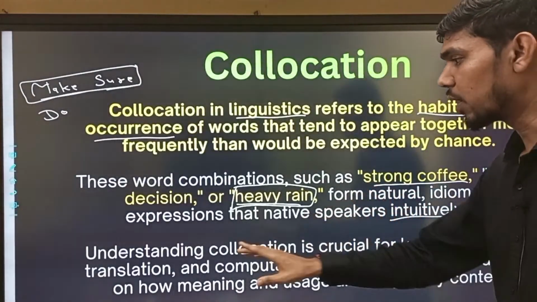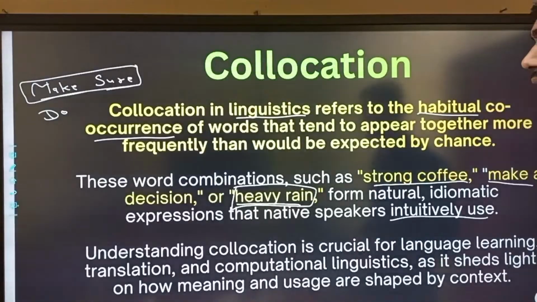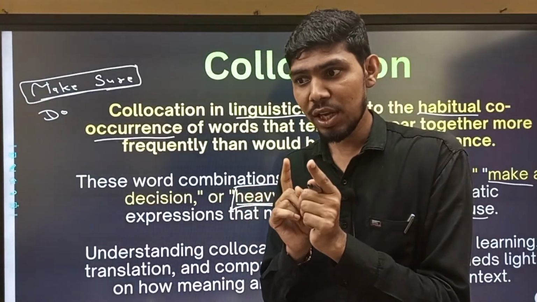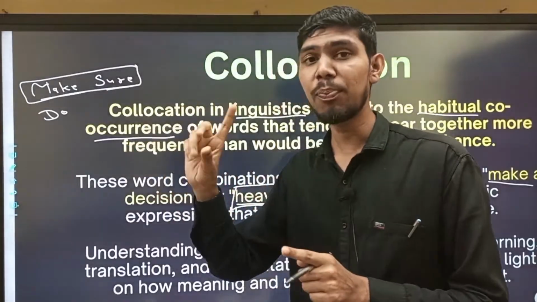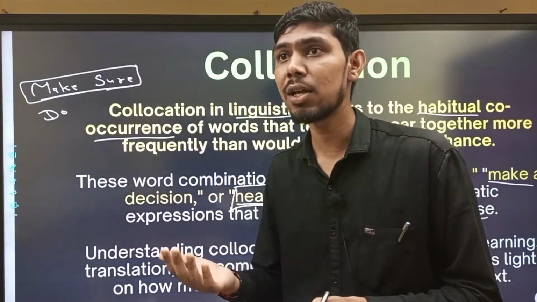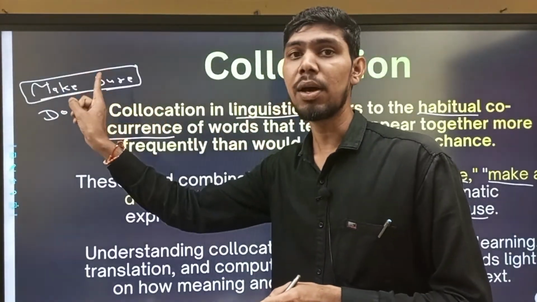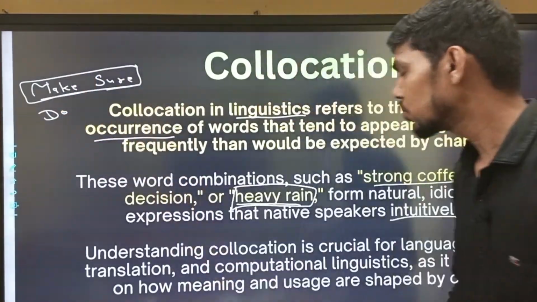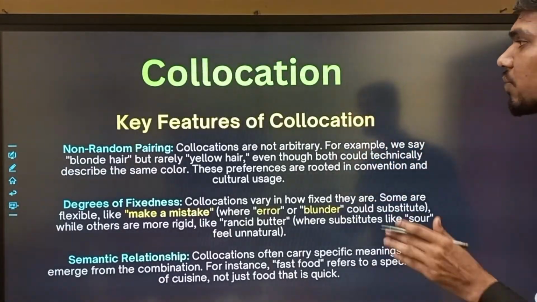It is very difficult, but translation and computational linguistics shed light on how meaning and usage are shaped by context. So this is the contextual, right? We can't say "do mistake," we say "make mistake," right? "Commit mistake" or "commit fault." We can also replace the word mistake with fault, with error, right? But we can't replace the word make: "do mistake" or "do sure" is not possible. So we can replace the second word, but we can't replace the first. So these are the features of collocation.